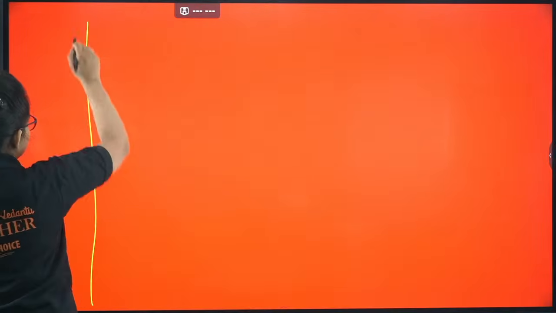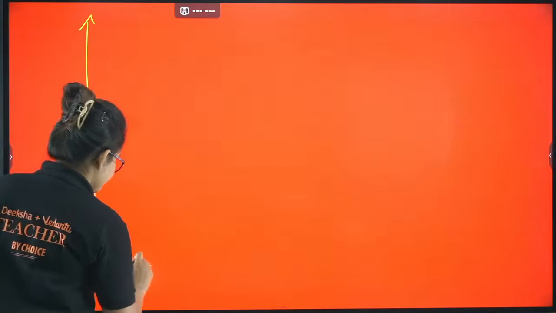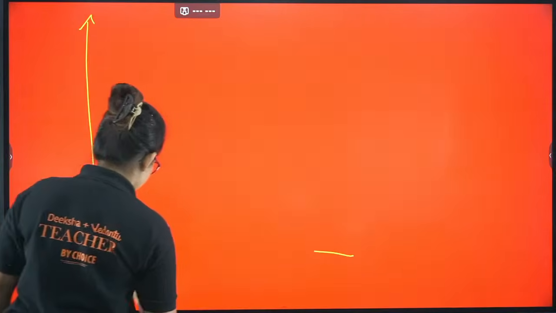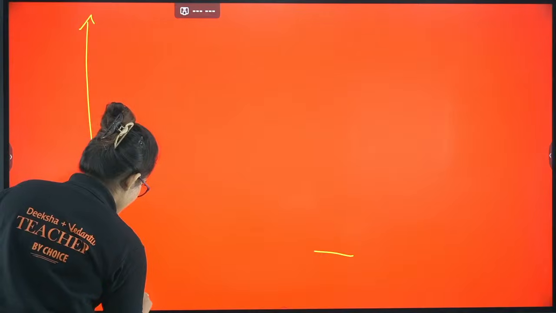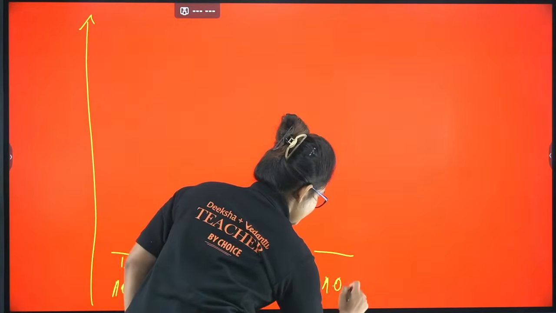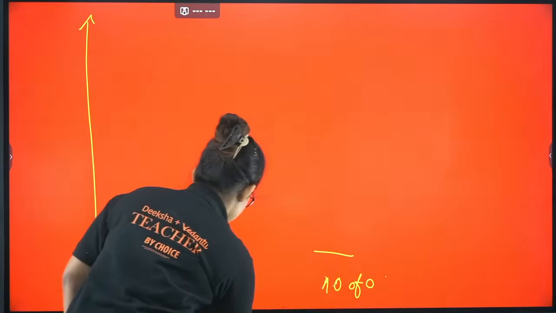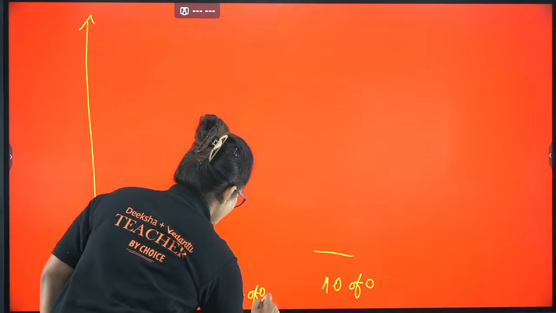Here the question is related to oxygen, that's why I am showing. First the atomic orbital of oxygen, this is 1s. This is also the atomic orbital of oxygen, and here we will do the molecular orbital of O2.